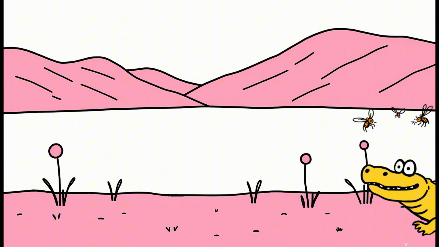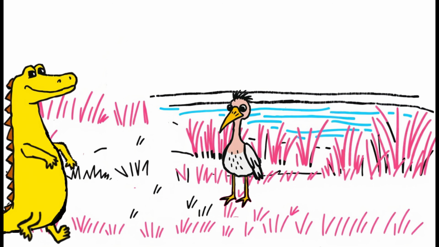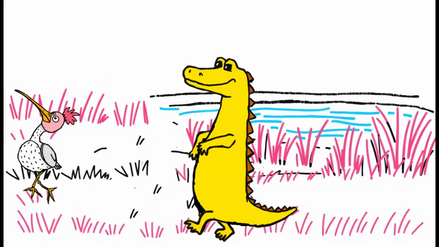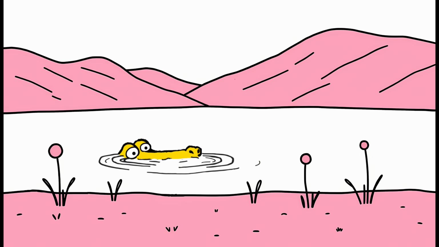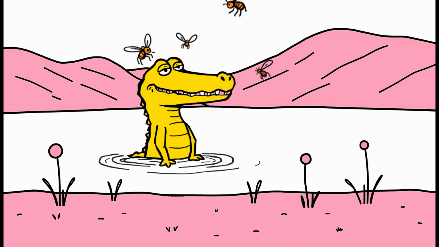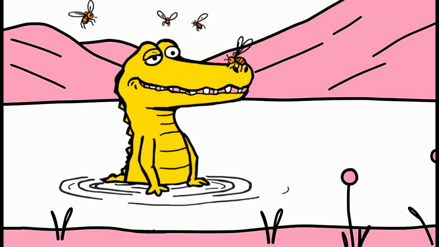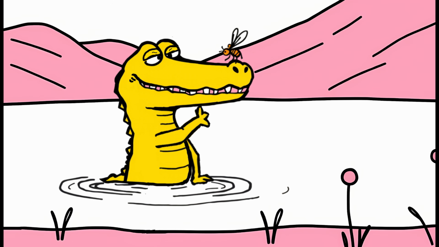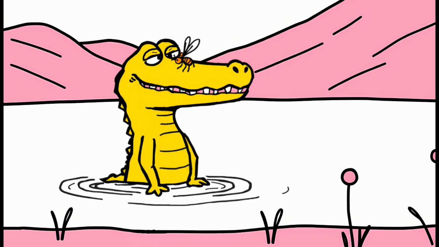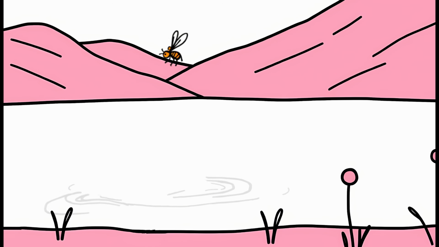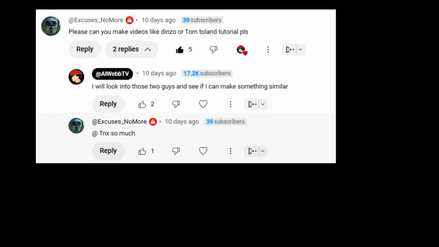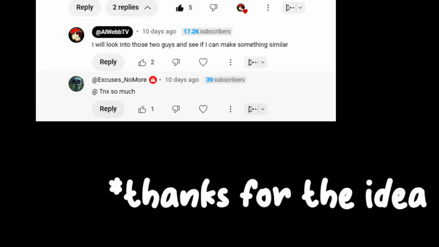And don't even start on mosquitoes. While you're out there trying to channel your inner apex predator, mosquitoes are busy treating you like an all-you-can-eat buffet. You'd think having thick armored skin would help, but nope. Those little bloodsuckers find every soft spot. You can't swat them with those stubby arms, so you're left snapping at the air like a lunatic while the other gators laugh behind your back.